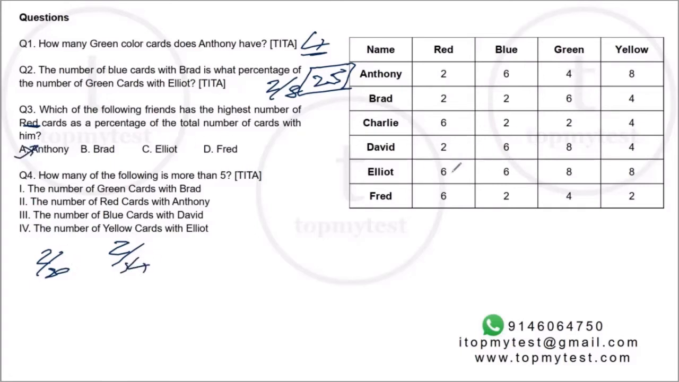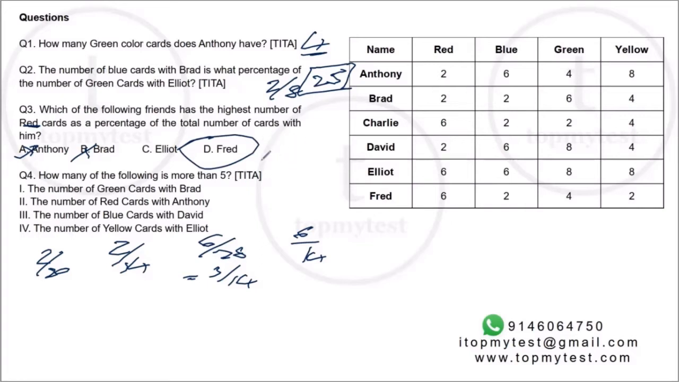Let's look at Elliot. Elliot is 6 out of, this is 14 plus 14, 28. That's 3 out of 14. Now 3 out of 14 is better than 2 out of 14, so this is out. Let's look at Fred. Fred is 6 out of 8 plus 2, 10, 14. 6 out of 14 is better than 3 out of 14. Option D will be your correct choice.